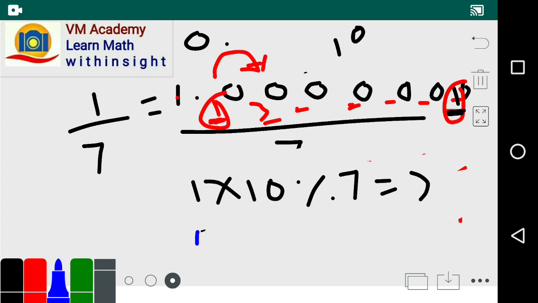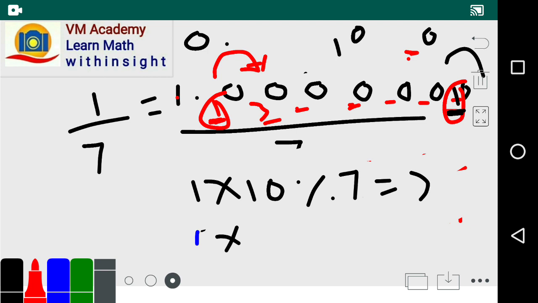So what is the next remainder after these places, friends? That is the 7th remainder.